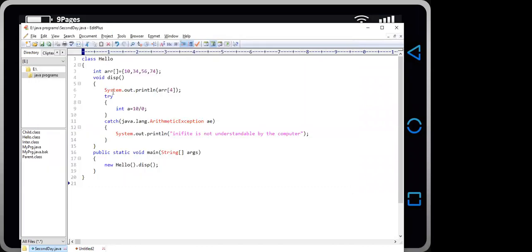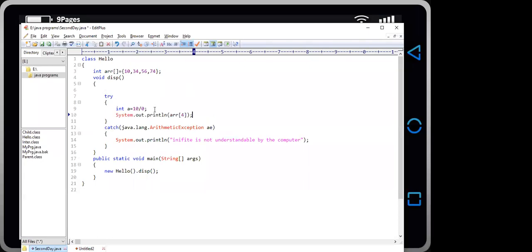Okay, so we will write this code inside the try block, because this statement can raise an exception at runtime.